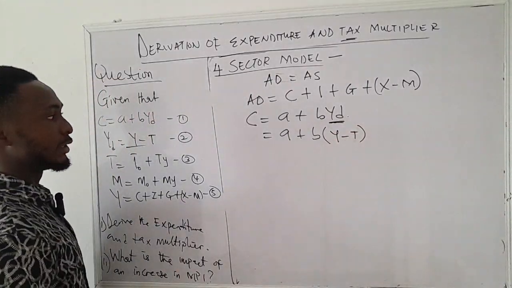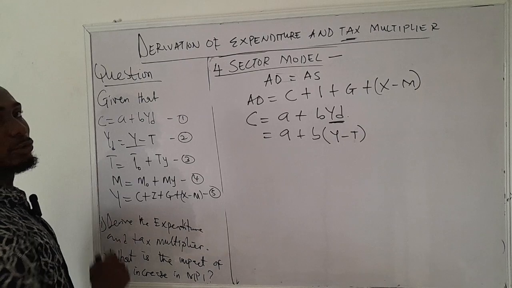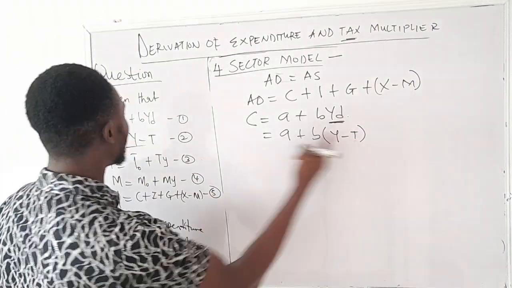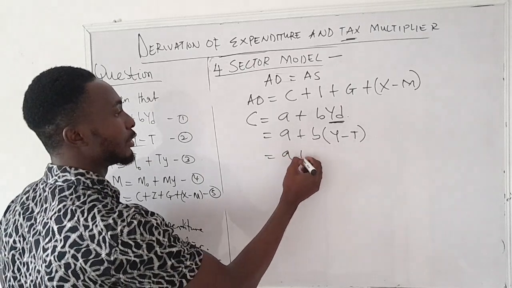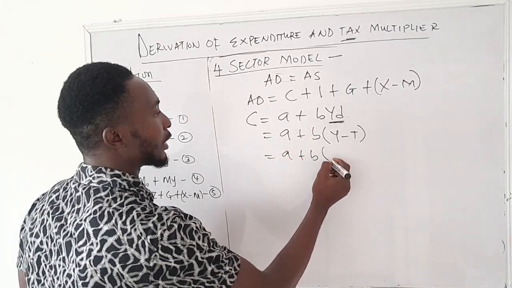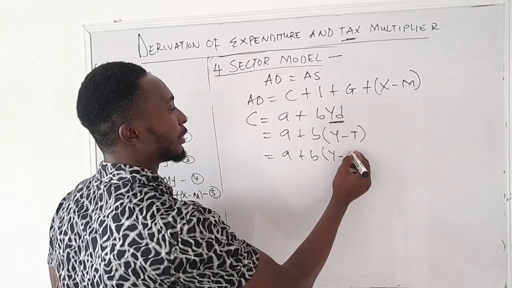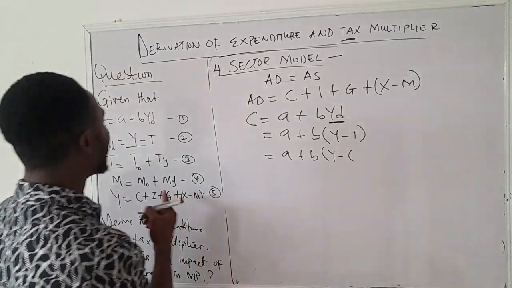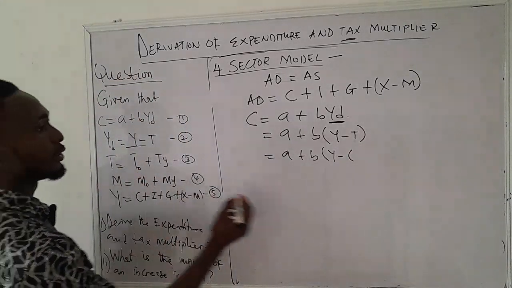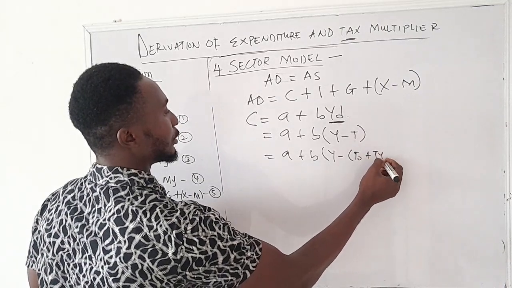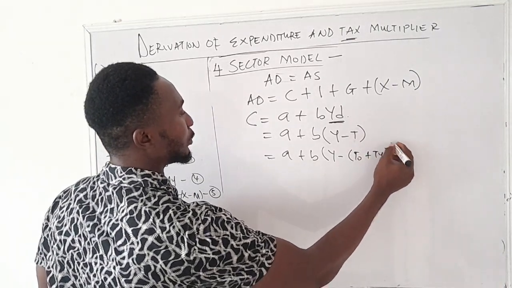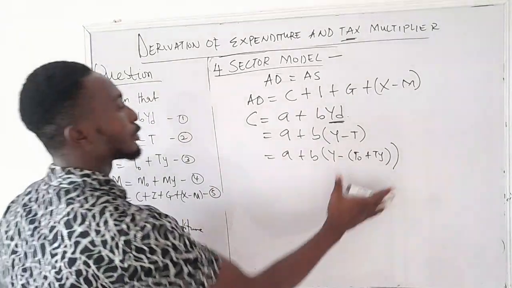But it doesn't end there because we're given a function for t as well. So we replace t with the function for t, and the consumption function now gives us a plus b bracket y minus bracket t, where t is t0 plus ty, and then we close this bracket.